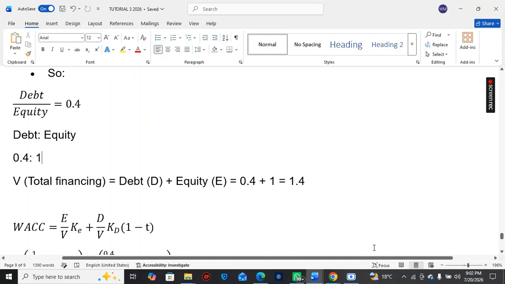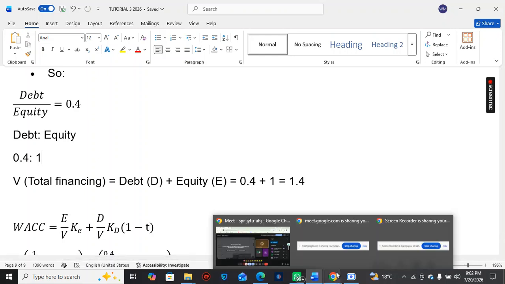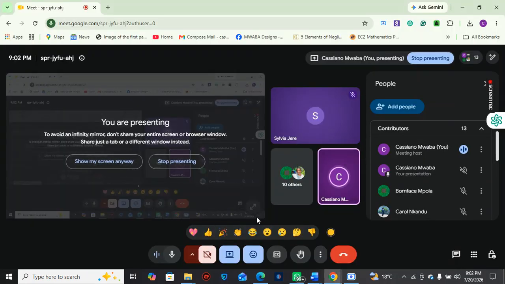So, Madam Sylvia, how to remember this in case he gives another level of gearing? If they give you the level of gearing, you just choose what denominator of equity financing you want to use. So if you're given a 70% gearing, then you say, if I have 1 quarter of equity, then in terms of debt, how much will I have?